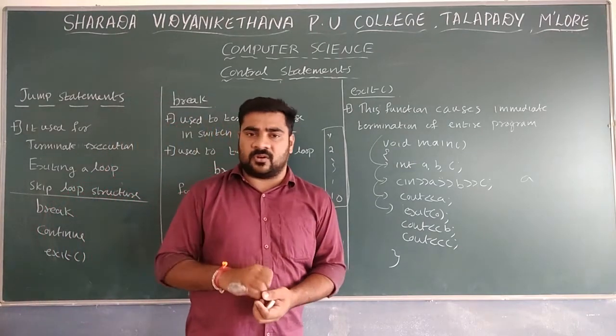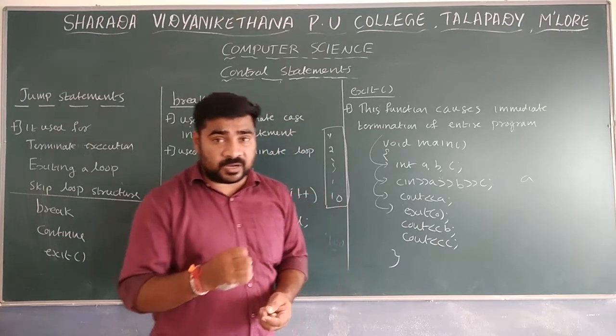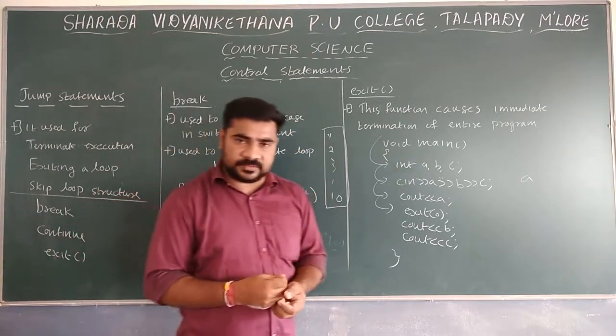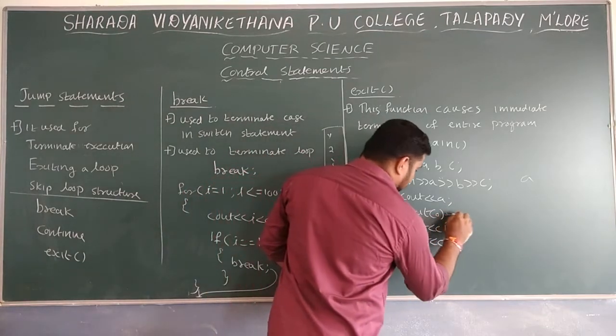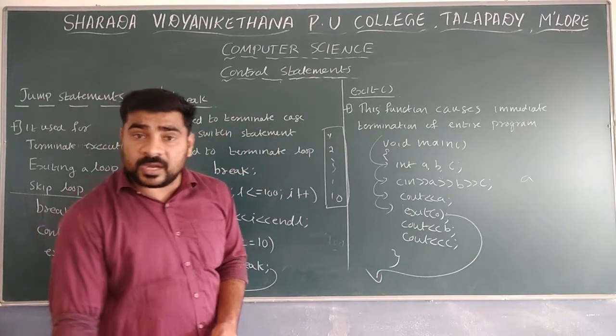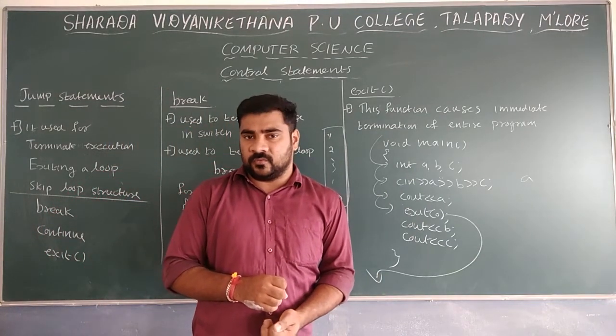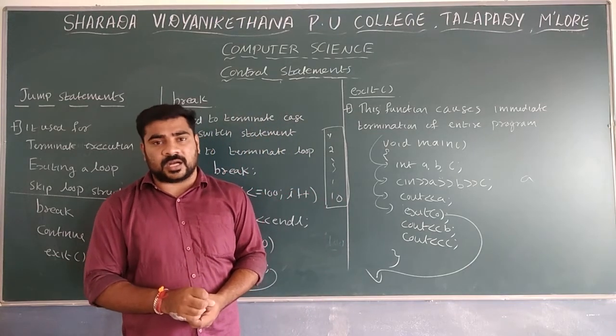Whenever there is exit of 0 or exit of 1, remember exit is a library function. Whenever you get the exit, control moves out of the program. Remember the difference between break and exit.